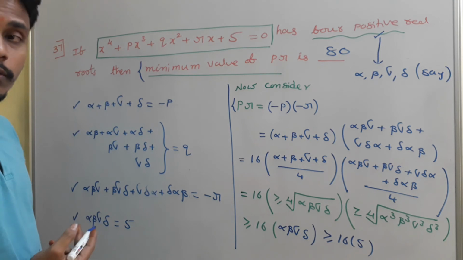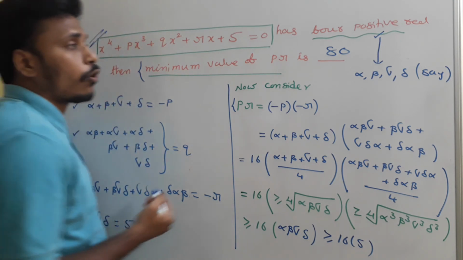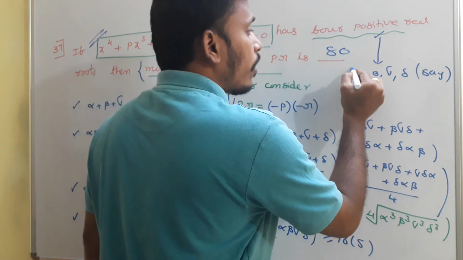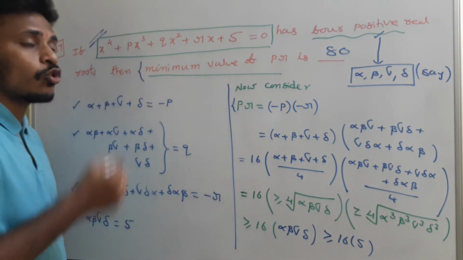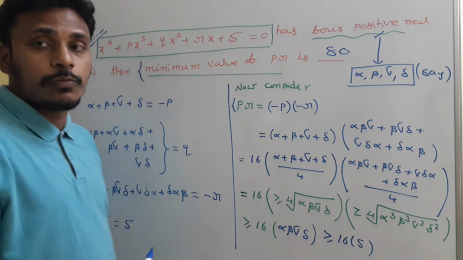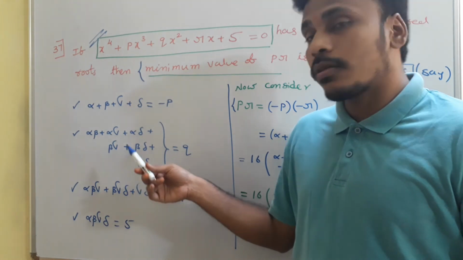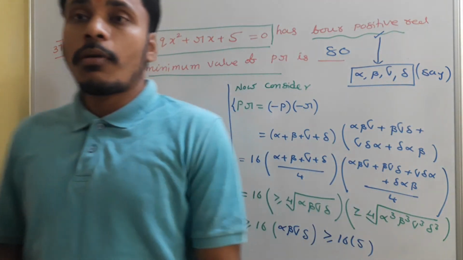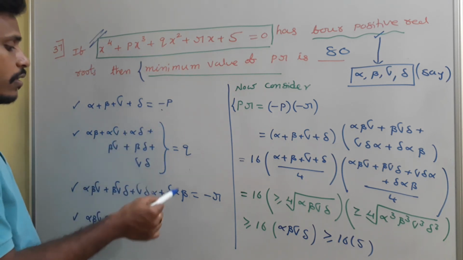You just have a look. Once again I will explain for you. This particular equation has 4 positive roots. Let them be alpha, beta, gamma, delta. Since this equation has those 4 roots, you write all the relations between the roots and the coefficients: sum of the roots, sum of the products taken 2 at a time, sum of the products taken 3 at a time, product of the roots. Now this is minus P and this is minus R.